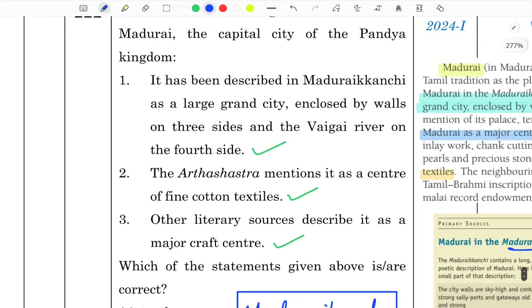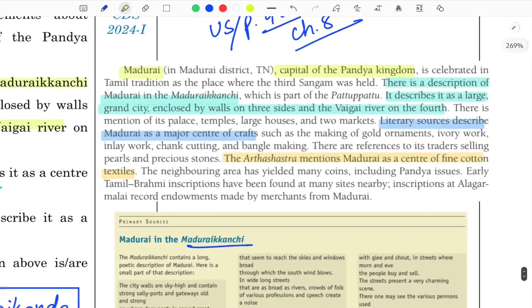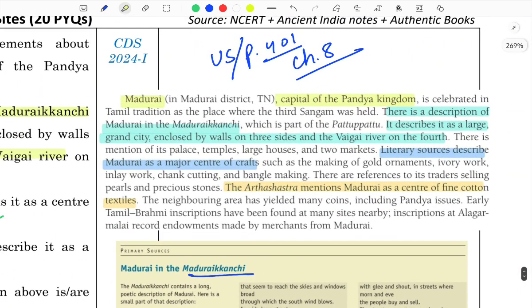All three statements are correct here. Madurai has been described in the Madurai Kanchi as a large grand city enclosed by walls on three sides and the Vaigai river on the fourth side. The Arthashastra mentioned Madurai as a center of fine cotton textiles, and other literary sources describe it as a major craft center. This is from your book, chapter number 8.